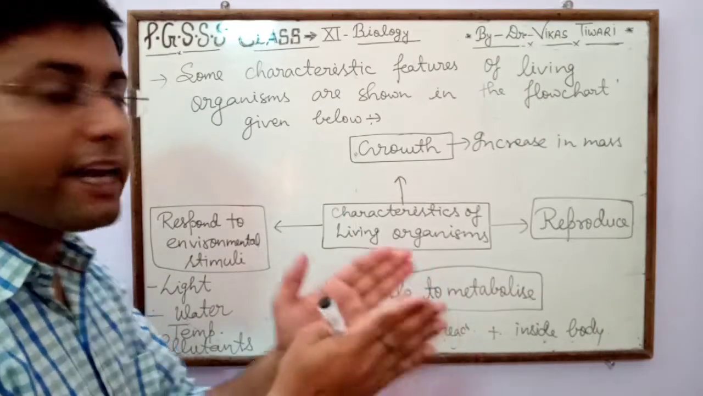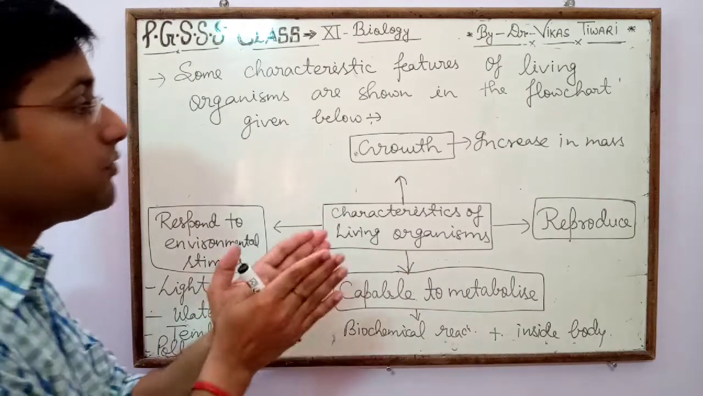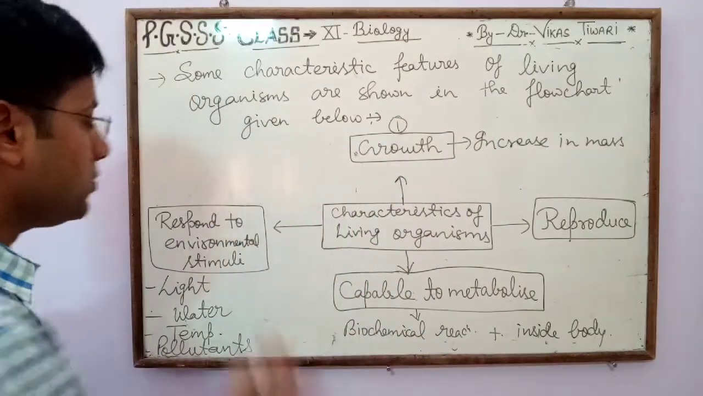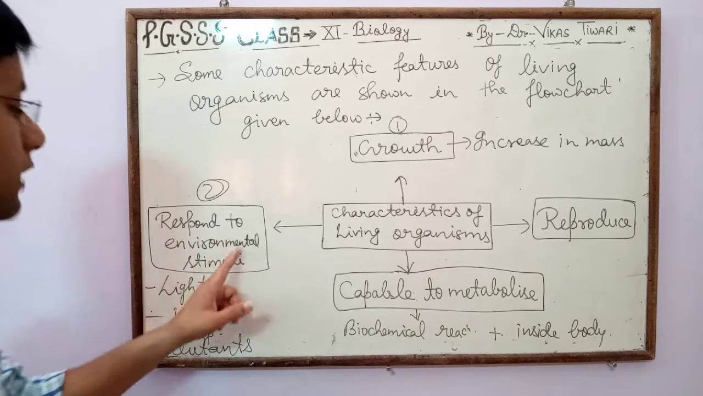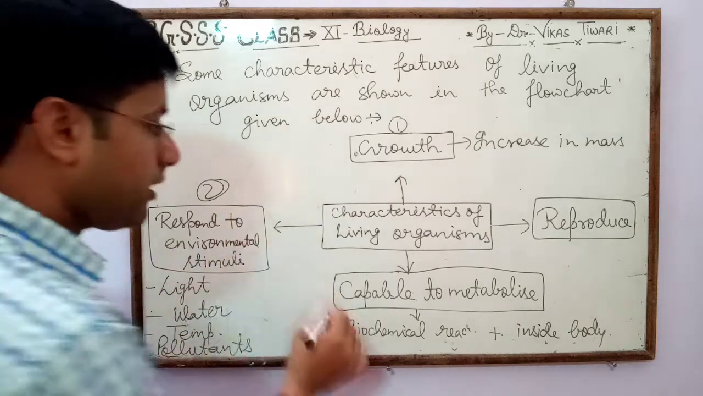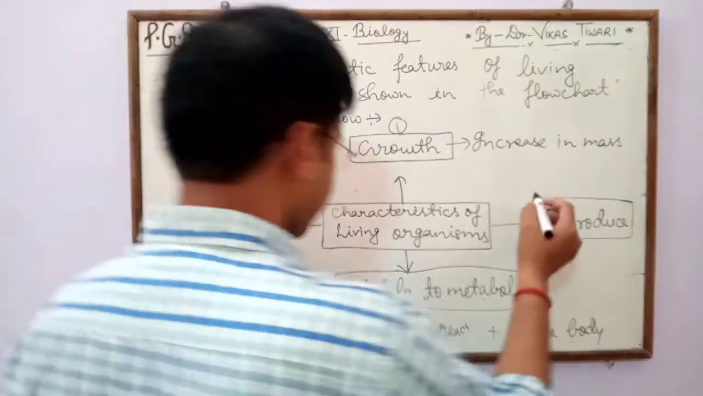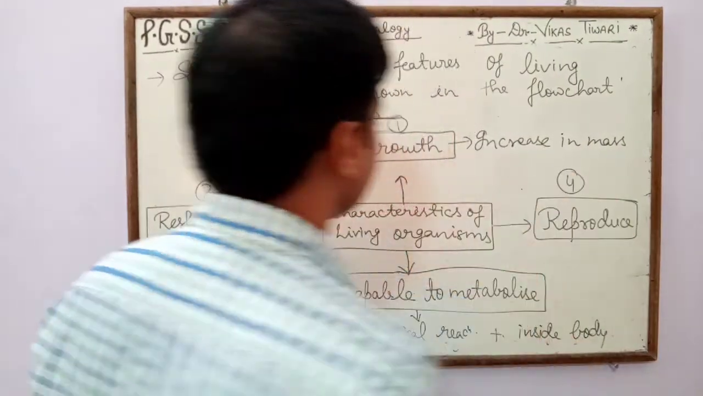So there are 4 main characteristic features of all living organisms. The first number is growth. After growth, respond to environmental stimuli. Next is capable to metabolize, and next is reproduce.